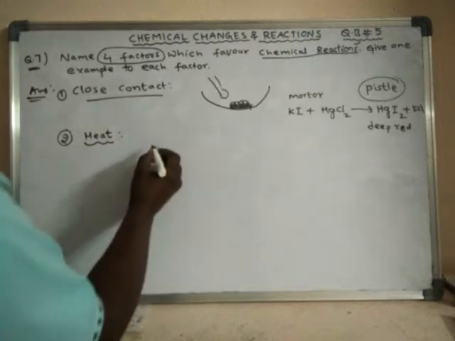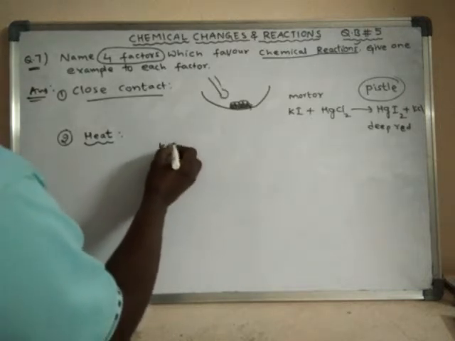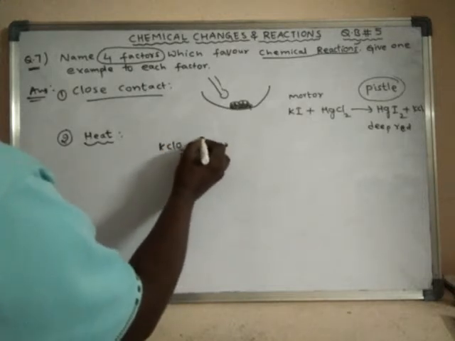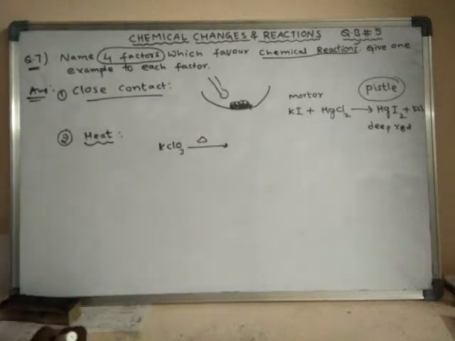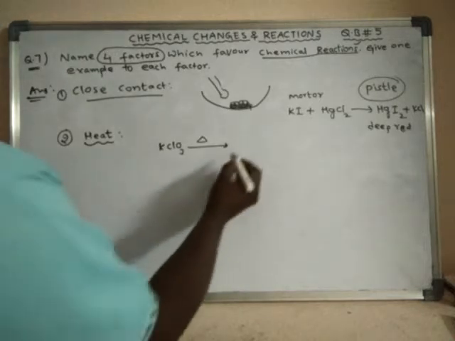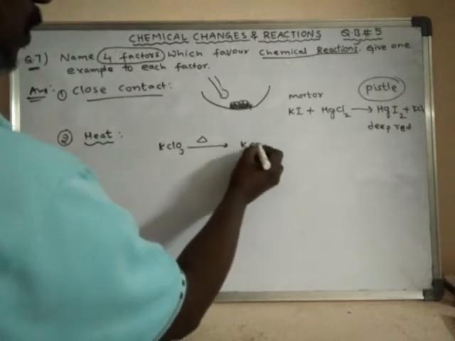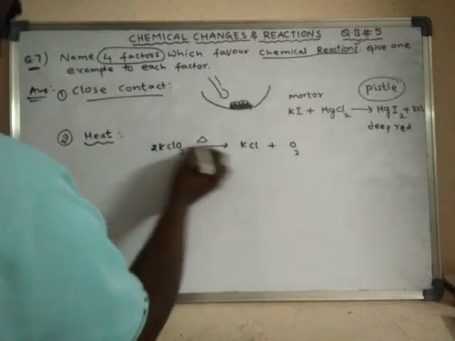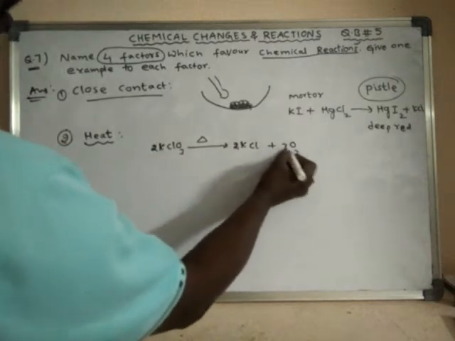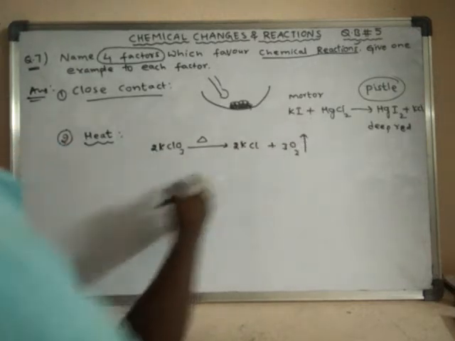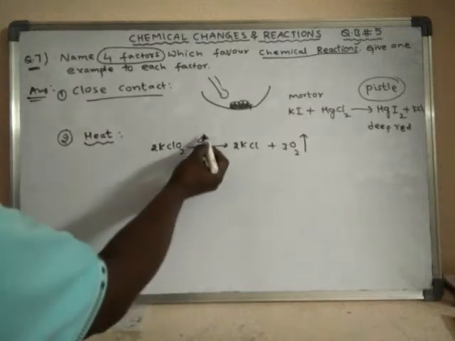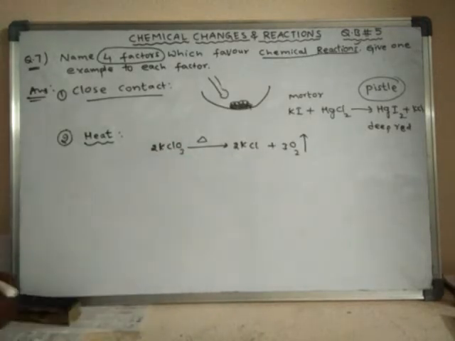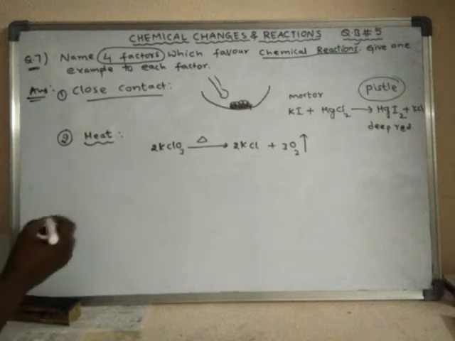For example, when KClO3 is heated strongly, this is the symbol for heating, it breaks down into potassium chloride and liberates oxygen gas. So this chemical reaction takes place only in the presence of heat.